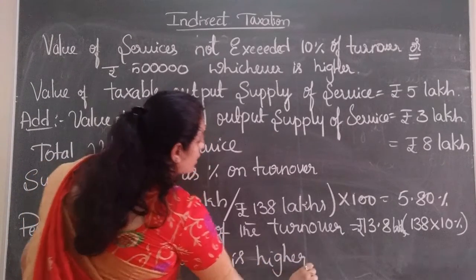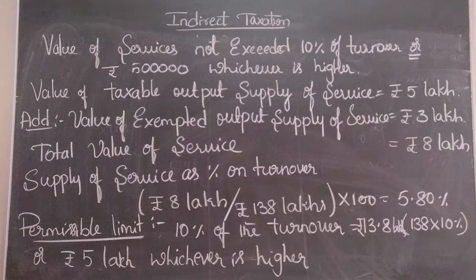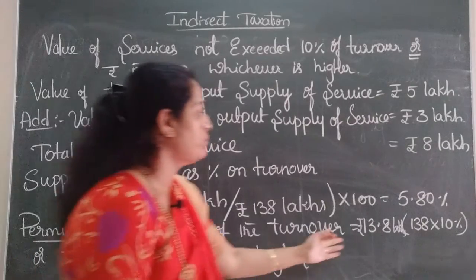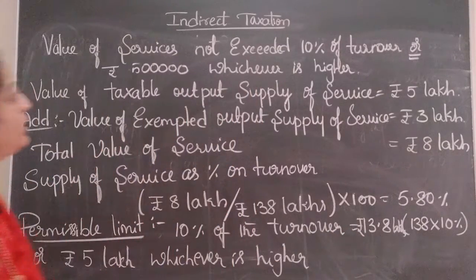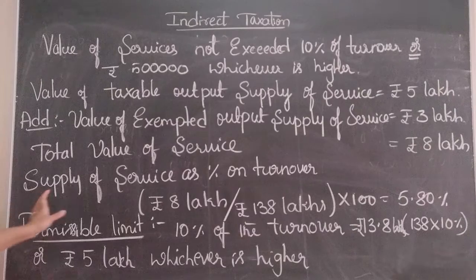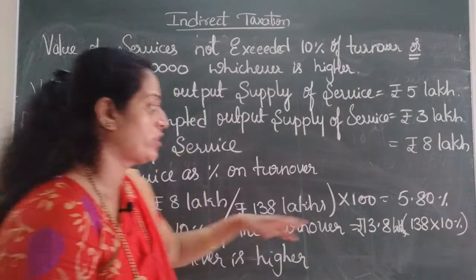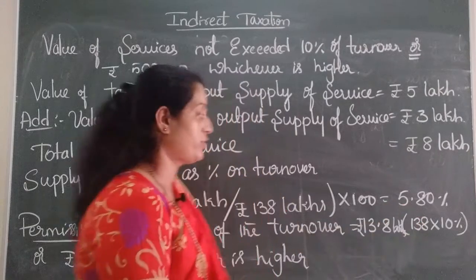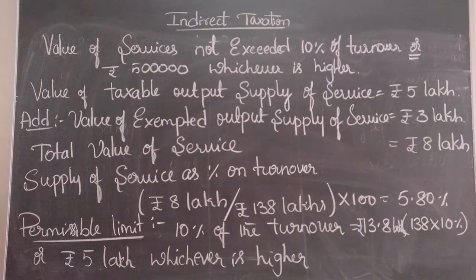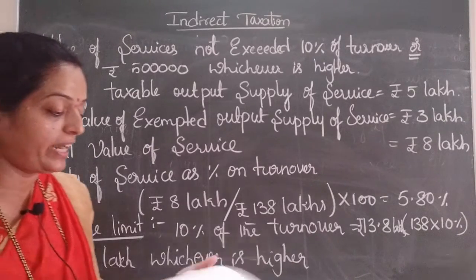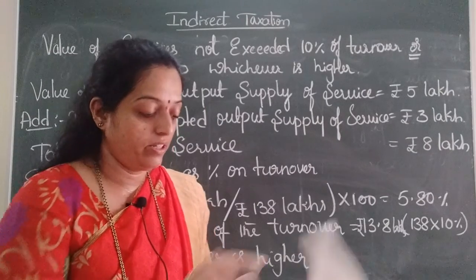See, we need to find out whether the value of the services exceeds 10% of the turnover or 5 lakh, whichever is higher. And why have we found out the supply of service percentage? To know whether it exceeds 10% or not. So this is only 5.80. 10% of the turnover is 13.8 lakhs or 5 lakh, whichever is higher. So 13.8 lakh is considered.